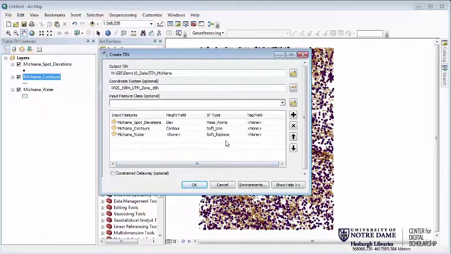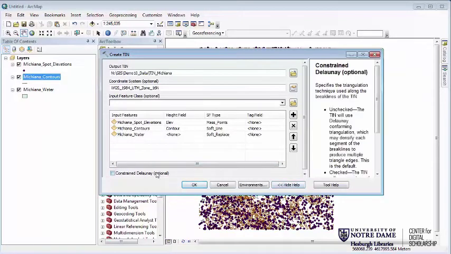Leave all the tag fields as none. Go ahead and leave this constrained Delaunay as blank. If you ever want more information about what any of these tools are, you could always hit this Show Help button right here. And then if I turn this on, it's going to tell me a little bit more about what that conforming triangulation algorithm is. So go ahead and hit OK.